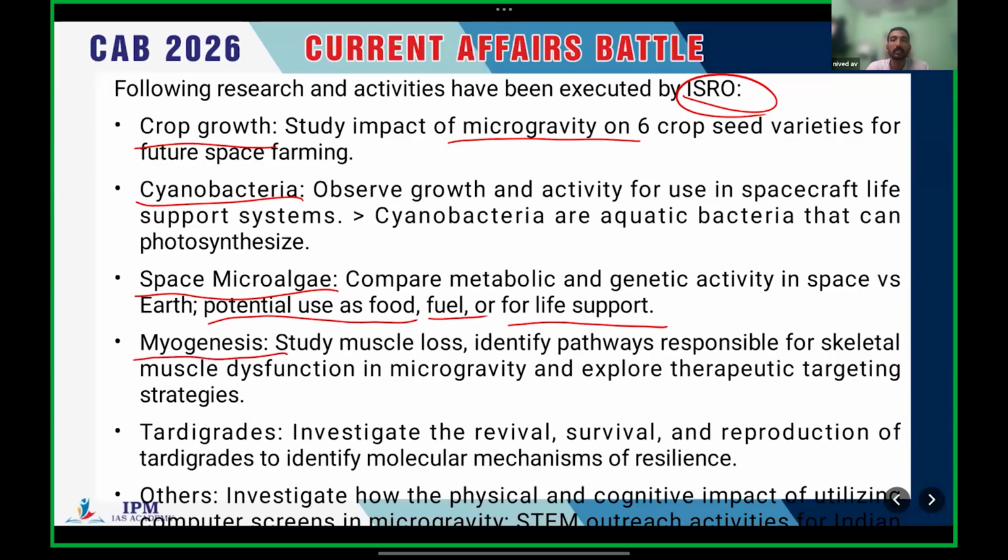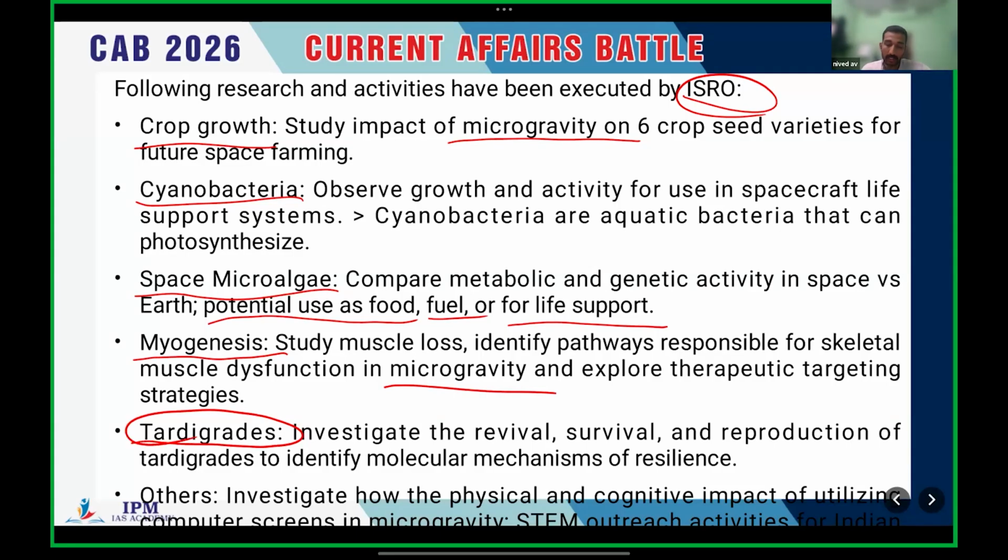And the next important research is about myogenesis. Not microgenesis, myogenesis. This is to study muscle loss and identify pathways responsible for skeletal muscle dysfunction in microgravity. This is related to muscle loss and how muscle dysfunction can occur in microgravity, and to explore therapeutic targeting strategies. Clear?